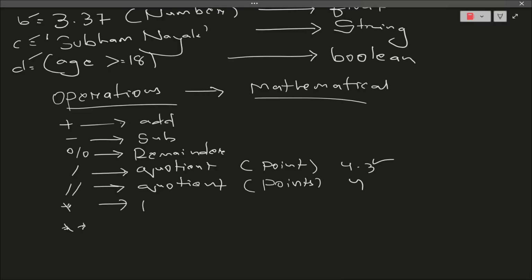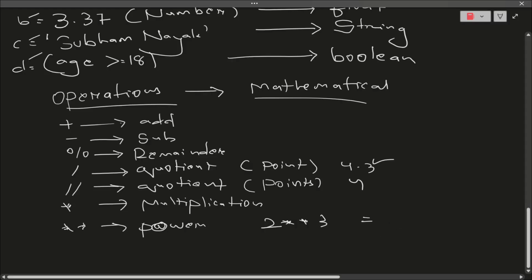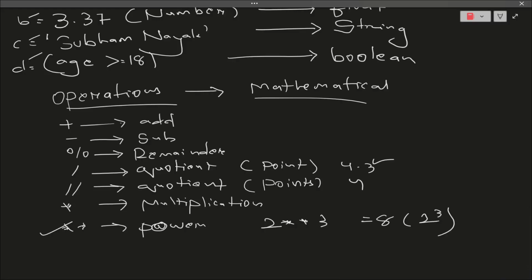And this is used for multiplication, as can be easily observed from the sign. And this is used for power. For example, if I write 2 into 3, that means it will give 6. No, 2 to the 4, 8. That means it's nothing but 2 to the power 3. You will be using this to represent it.